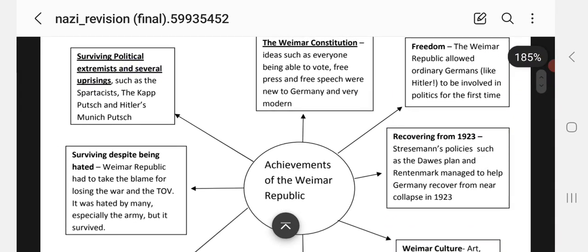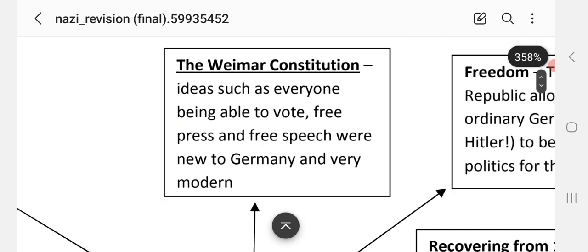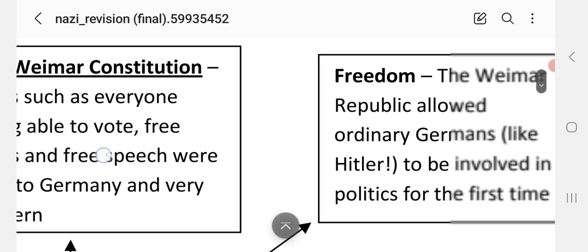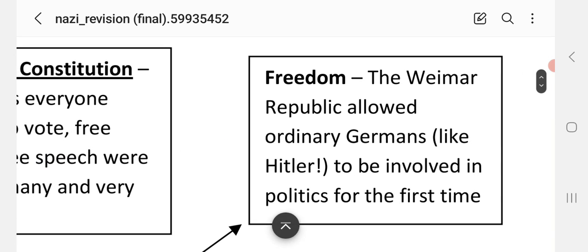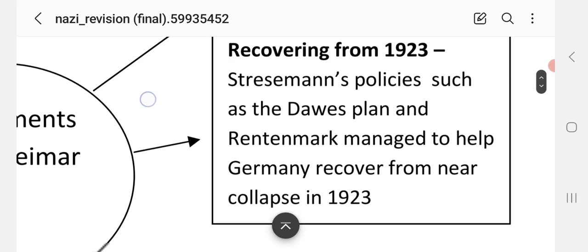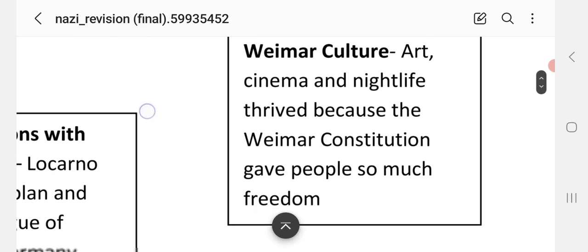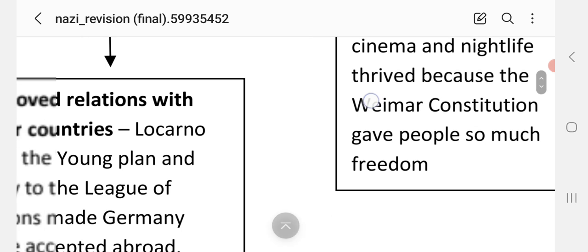But let's look at some achievements of the Weimar Republic. The Weimar Constitution. Some ideas such as everyone being able to vote, it was men and women over the age of 20, free press and free speech were new to Germany and very modern. Freedom. The Weimar Republic allowed ordinary Germans, like Hitler, to be involved in politics for the first time. Recovering from 1923. Stresemann's policies such as the Dawes Plan and Rentenmark managed to help Germany recover from near collapse in 1923. Weimar culture, art, cinema and nightlife thrived because the Weimar Constitution gave people so much freedom.